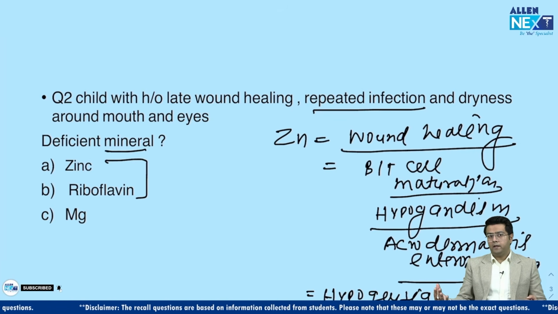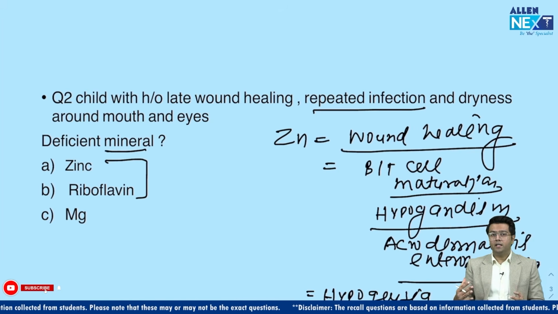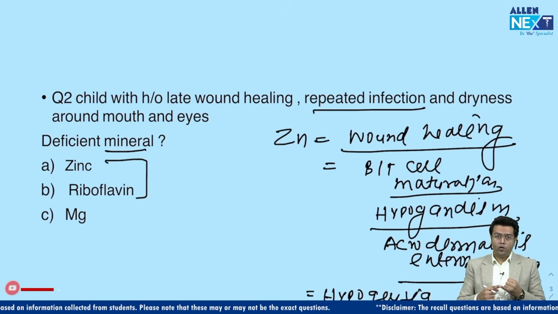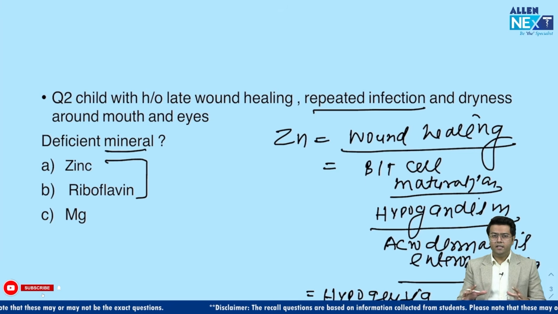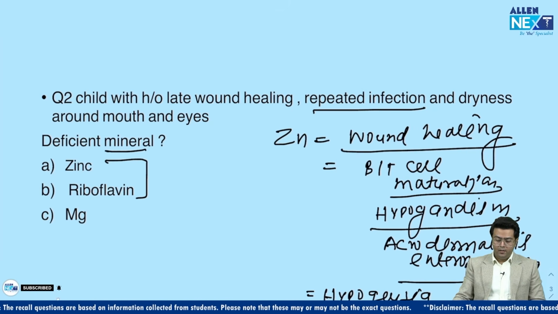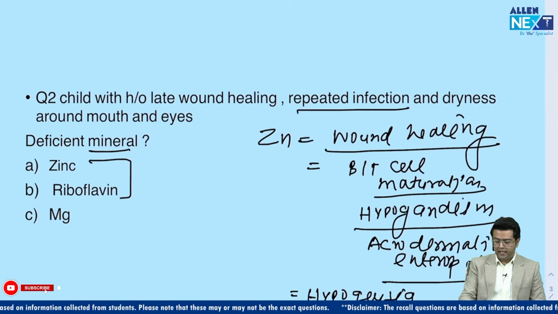In case of riboflavin, it could have been the answer if the question stated stomatitis or glossitis, and, let's say, darkening of the color of the tongue so that it becomes magenta colored. Fine. So the triad of circumcorneal neovascularization, that is new blood vessels around the cornea, plus stomatitis and glossitis. These three are the common features in riboflavin deficiency. So this question does not look like riboflavin deficiency, right? Okay, so let me know if there is anything I can add or delete here.